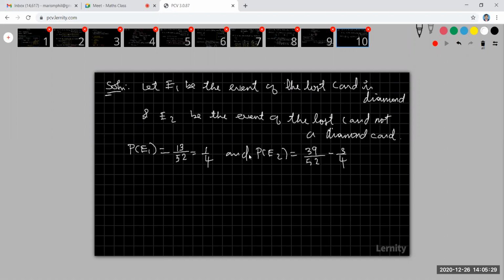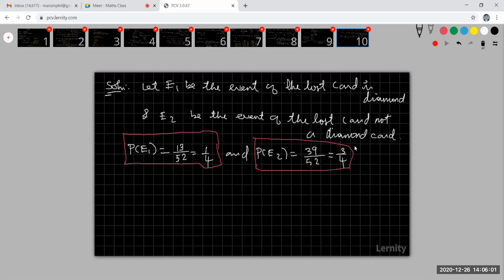So look at that. These are mutually exclusive events, and P of E1 plus P of E2 is equal to 1 by 4 plus 3 by 4. Okay, that is 1. Okay, now come to that.